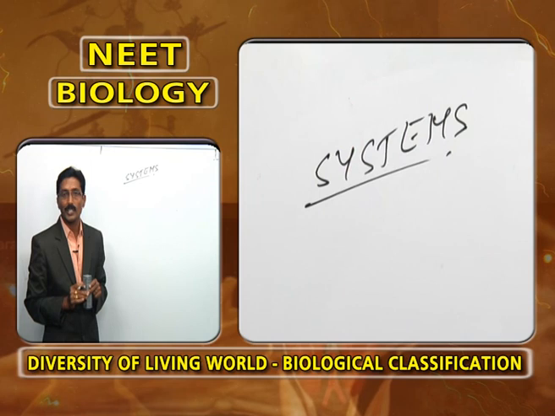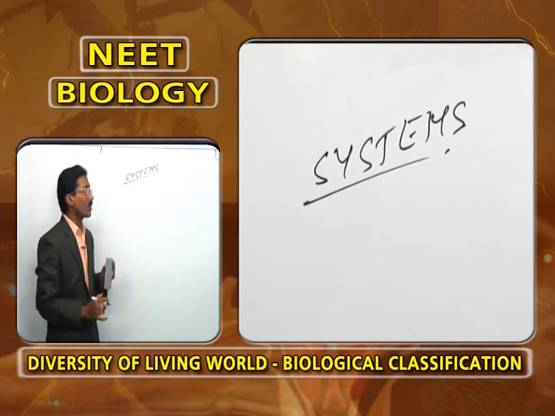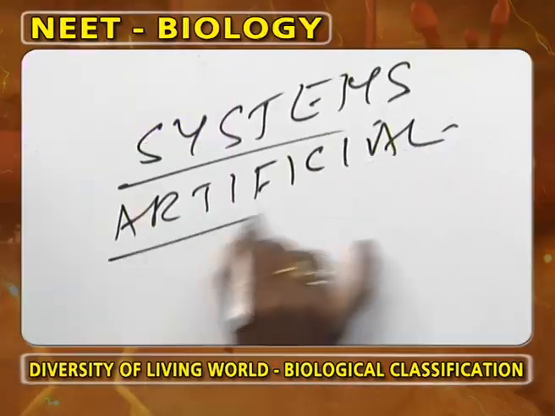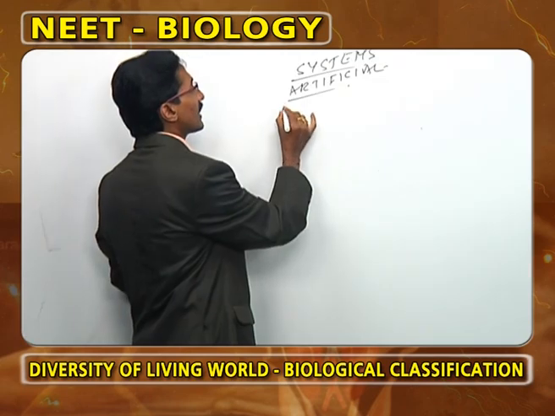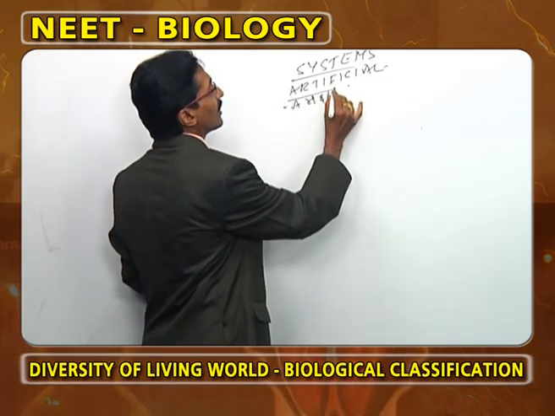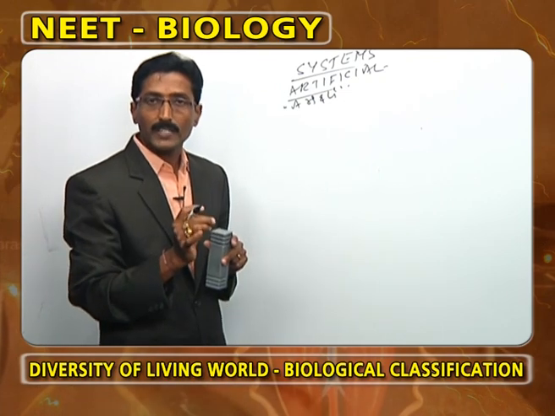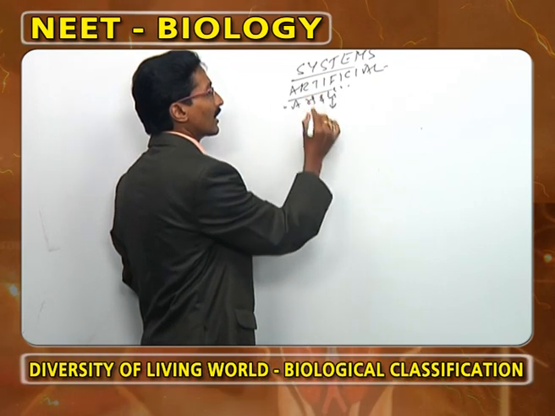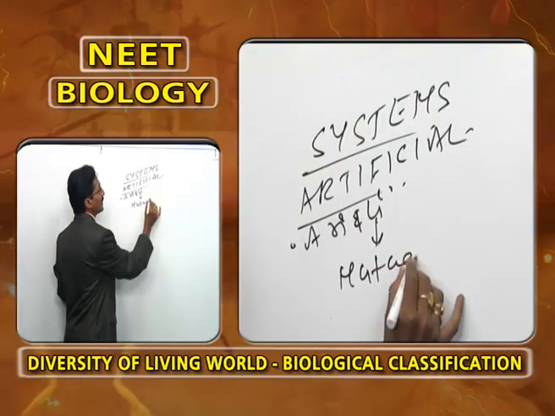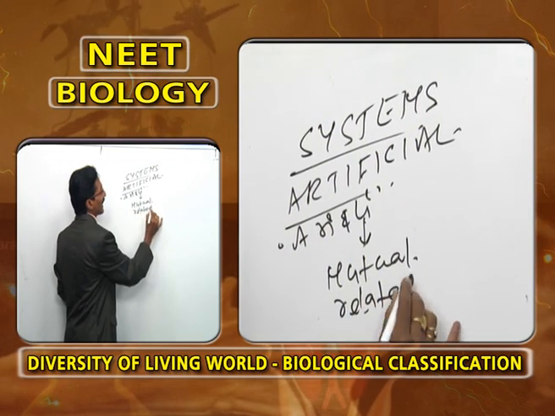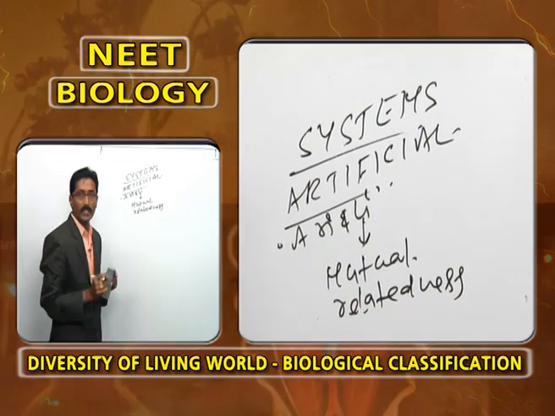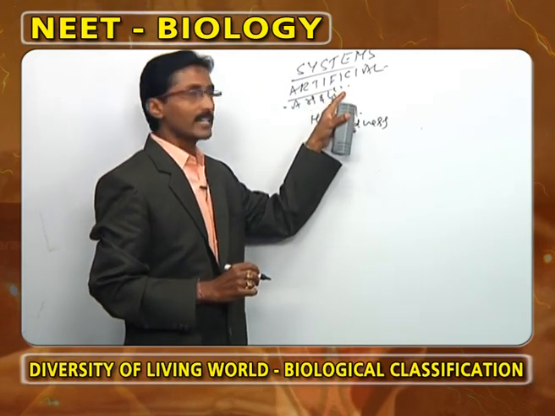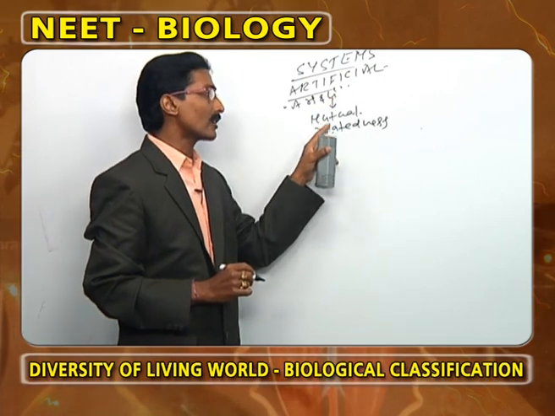What is meant by systematics? The biological classification is broadly classified into two types: one we call artificial, and the second we call natural. The artificial classification was followed by Aristotle and Linnaeus. The Linnaeus artificial classification is based on mutual relatedness.